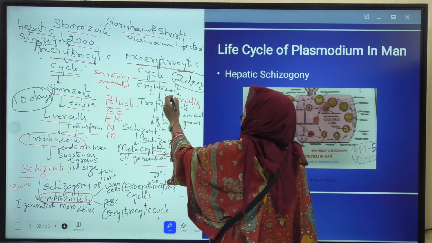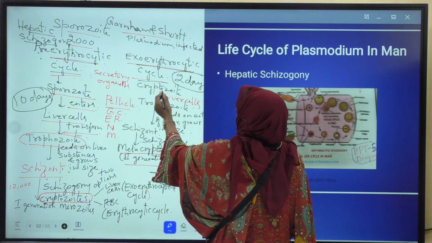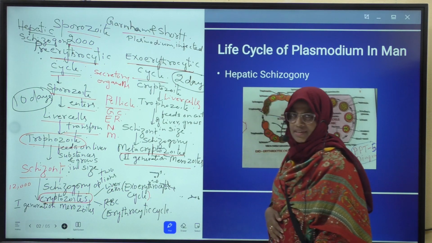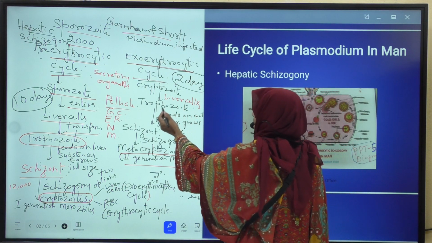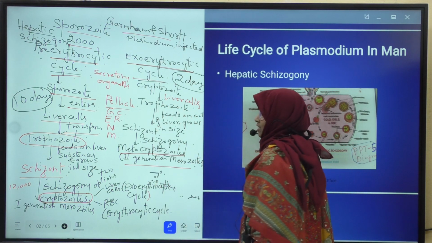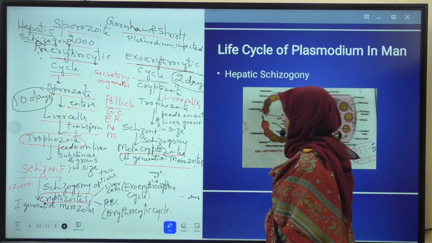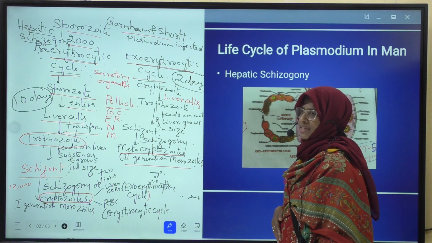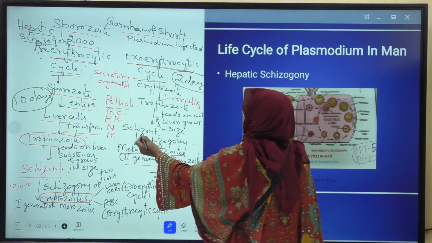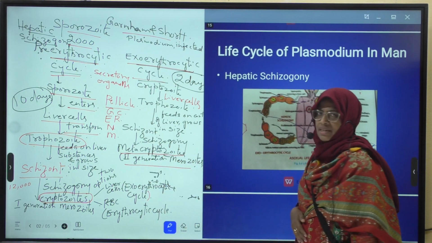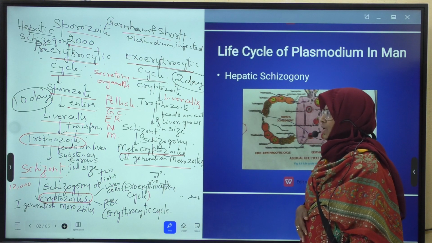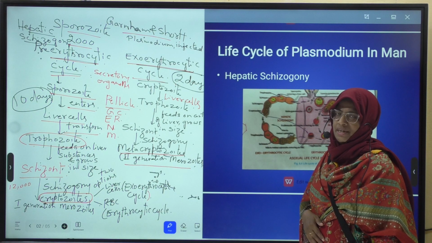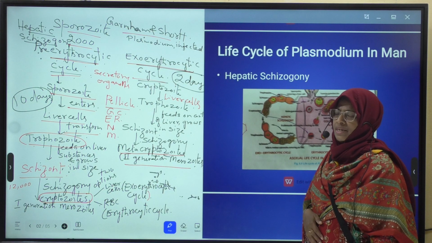That is, cryptozoites of the pre-erythrocytic cycle enter into fresh liver cells and transform into the trophozoite stage, which is a feeding stage, which feeds on the contents of the liver and grows in size and enters into the schizont stage. In the schizont stage, schizogony takes place. What is schizogony?